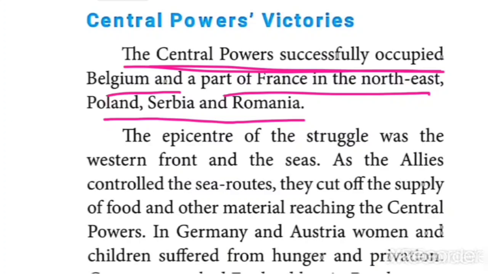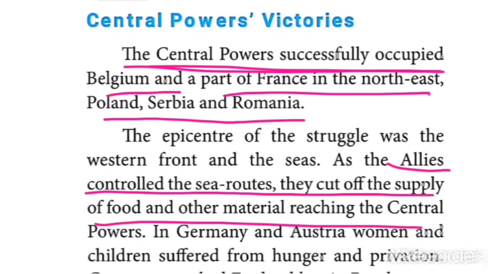Here, the allies controlled the sea routes. Allies means Britain, France and Russia, though we cannot count Russia, children, because it left the war in 1917. So the allies controlled the sea routes and cut off the supply of food and other materials reaching the Central Powers.